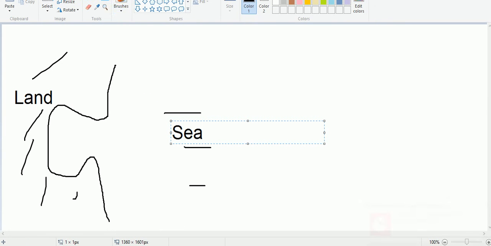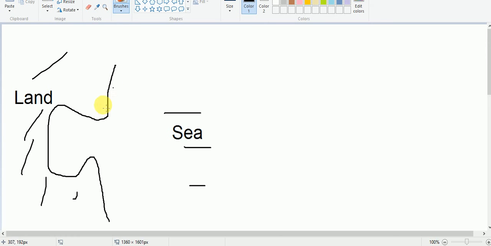And because of the action of sea waves, a ridge of sand may be forming from this side, a ridge of sand like this. So here this is also occupied by the sea water.